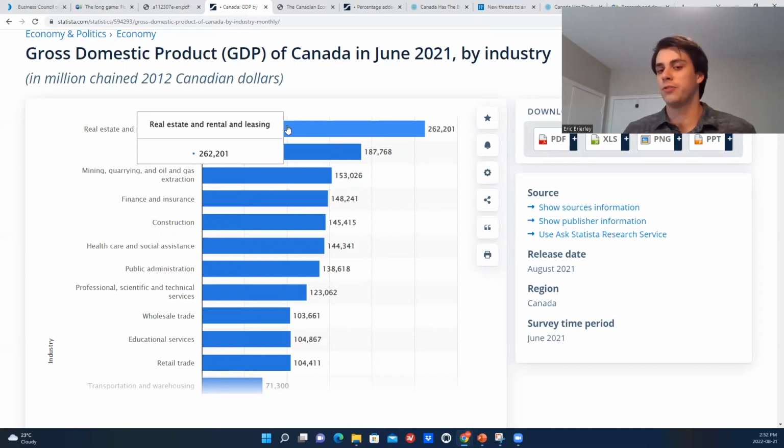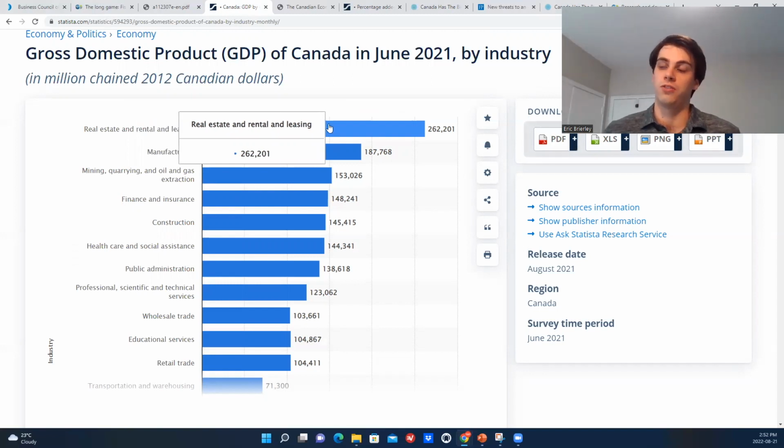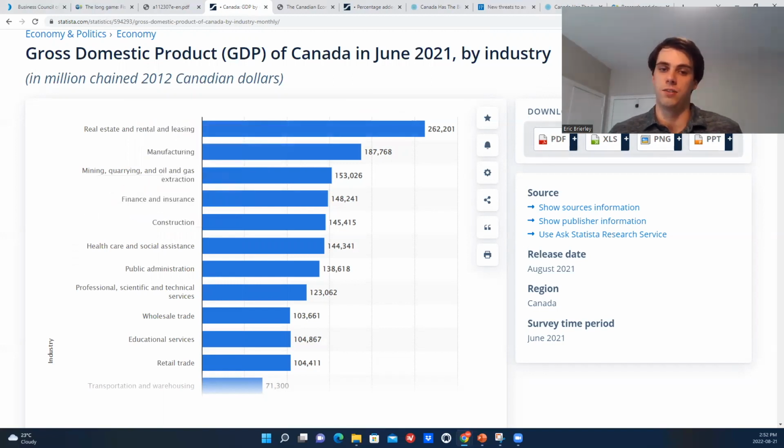And this could be a drag on the economy overall, which is probably one of the reasons why the OECD is saying Canada's going to have really low real GDP growth because it is so sensitive to increasing interest rates, which would lead to lower activity in the housing market. And then this number here, you could see is at risk to fall or at least not grow as fast as we would need it to.